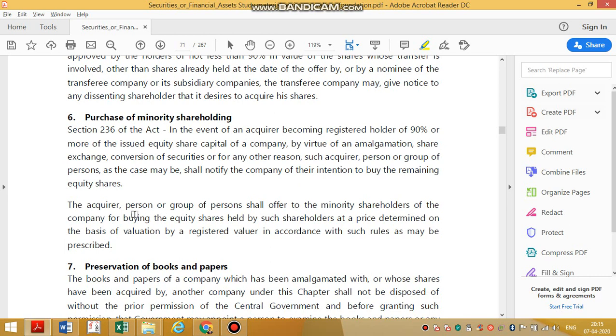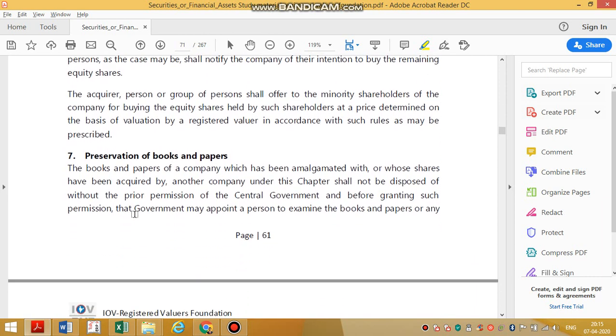Minority people are getting affected, right? So to safeguard you, the Act says whatever the difference between the rate at which the majority people sold to the transferee company and the rate at which the majority people bought from the minority, that compensation has to be given to the minority.